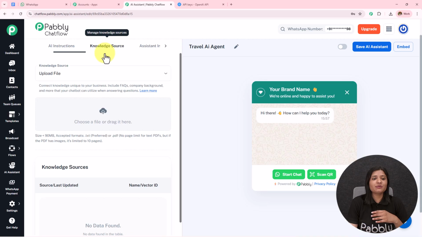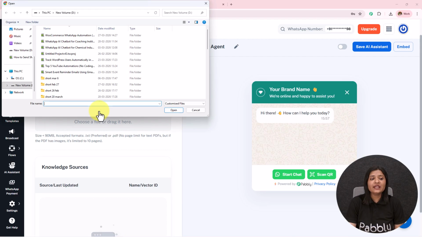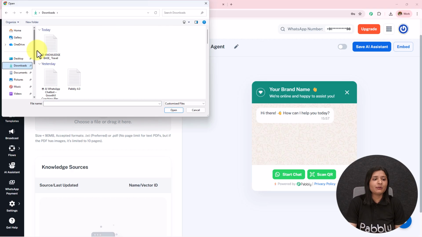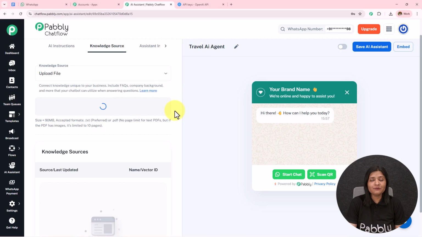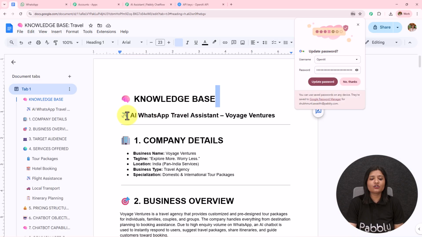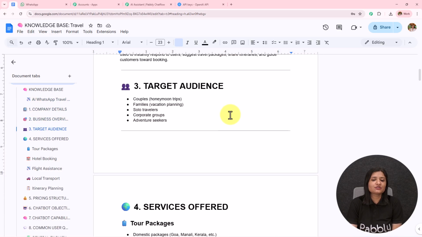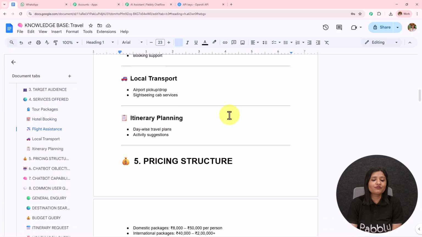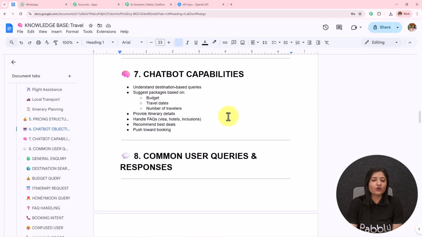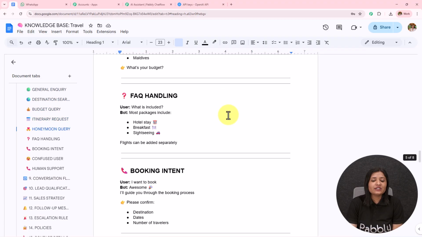Moving on towards the next part, which is this knowledge source. I am going to select the knowledge source as upload file. I am going to click on this cloud and then upload the file which I have already created. Now I am going to open this in Google Docs. Here you can see that this is the knowledge base for the AI WhatsApp travel assistant, Voice Ventures, and I have created this AI agent in a very detailed format. I have added the company details, business overview, target audience, services offered, pricing structure, chatbot objective, chatbot capabilities, common user queries and responses, with the rest of the details.